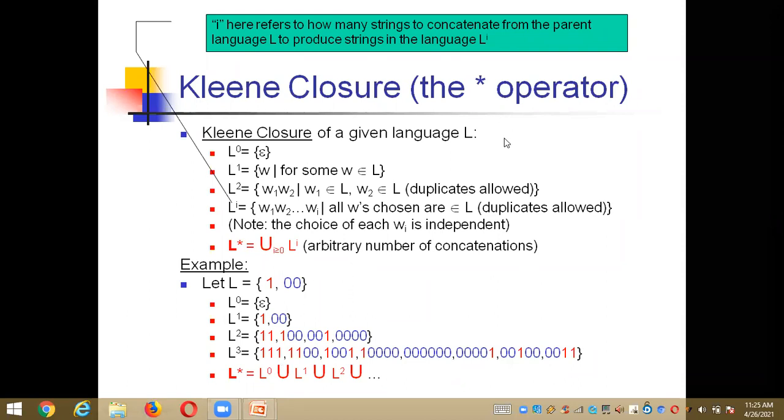And finally, how many language operators are we having here? Three. What are those?